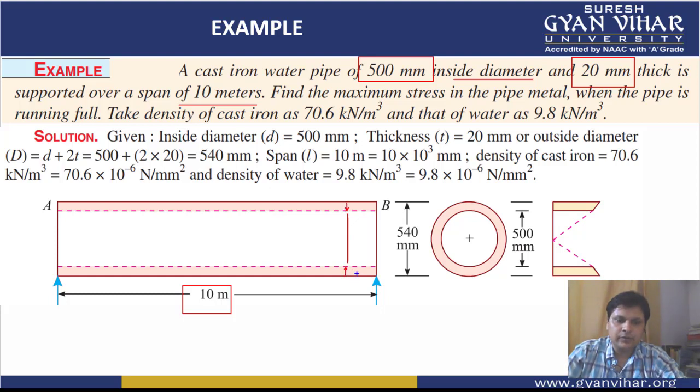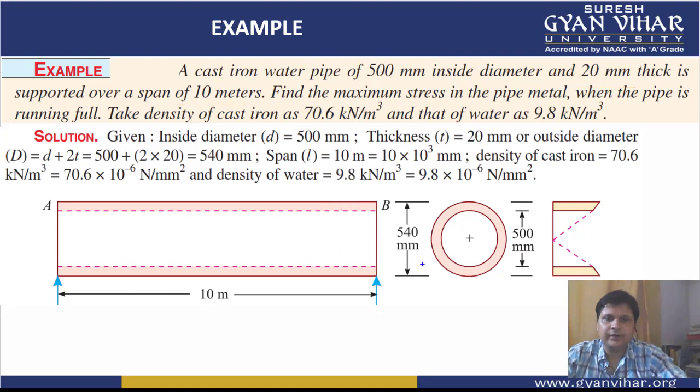So the total value will be 20 and 500 and 20, which means 540 will be the total outer diameter. Inner diameter 500, outer diameter 540. All right. Then the span is 10 meter.